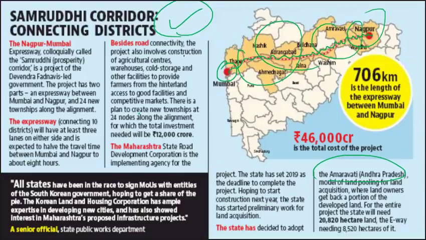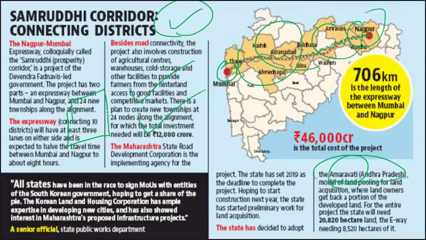Based on that, the government will provide you agricultural land in other parts of the state, not far from this capital. And after a few years, you will be given an option whether you want a commercial property or a residential property in this new city. So you can see that you are getting your agricultural land as well.